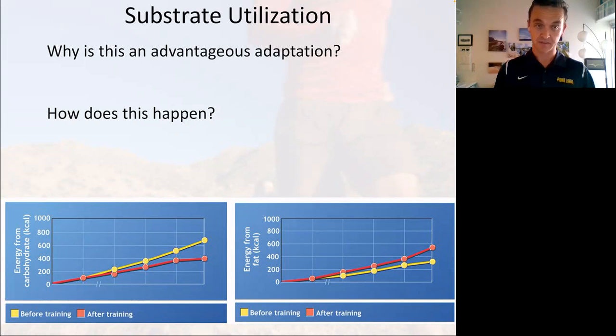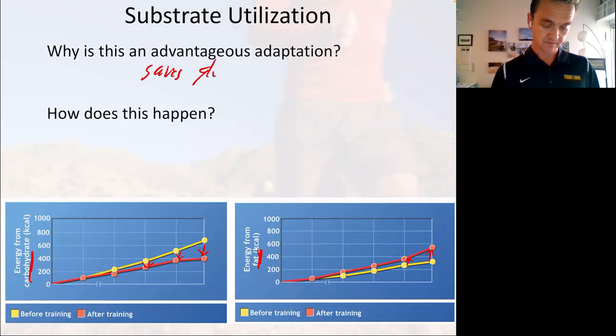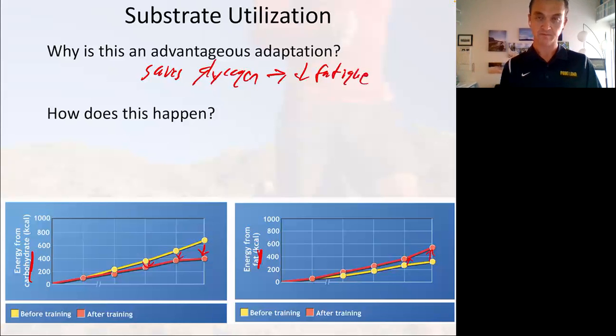What we see here with these couple graphs is energy from carbohydrate usage right here, energy from fat usage right here. We see that before training versus after training, we use a little bit less energy from carbohydrates after training. And then you could guess that this would flip-flop on the fat side, right? We use a little bit more energy from fat, okay? Why is this advantageous? Because it saves glycogen, which decreases fatigue. If we're using fat, it saves glycogen and decreases fatigue.